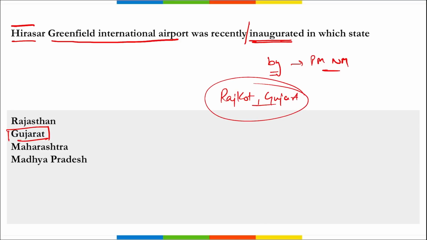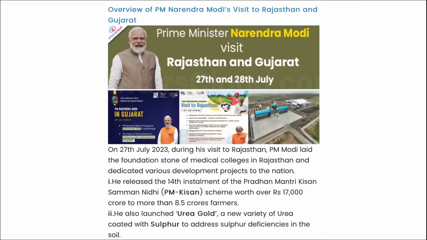It is one of the development projects that was dedicated by Prime Minister Narendra Modi on his visit to Rajasthan and Gujarat. If we look at some of the visit, first you need to remember that Prime Minister Narendra Modi released the 14th installment of the Pradhan Mantri Kisan Samman Nidhi scheme, right? And with this, over 17,000 crore rupees has been disbursed to more than 8.5 crore farmers.